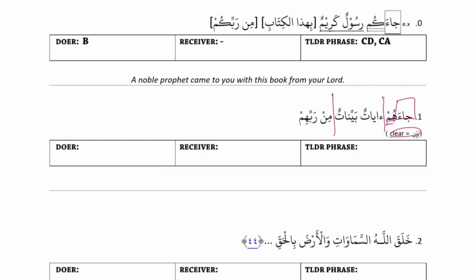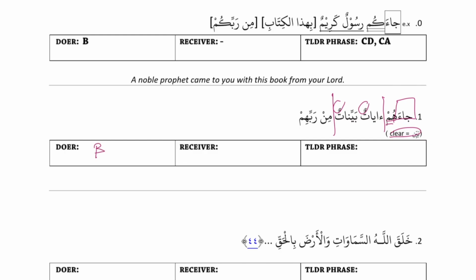So ayatun, bayinatun, atun, and atun, so that's the doer label. And then that's it. Okay, so let's see what fragments we have in our bigger chunks. So inside their doer, what do we have? Descriptive. Yeah, we said ayatun bayinatun is our doer, so inside the doer we have a descriptive fragment.